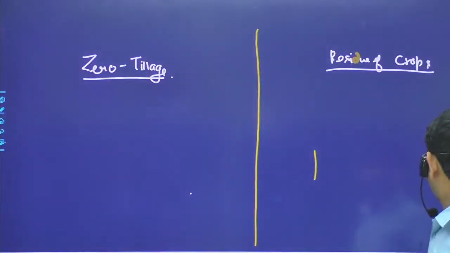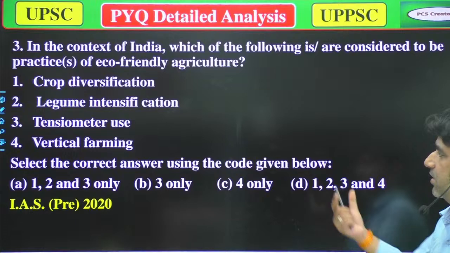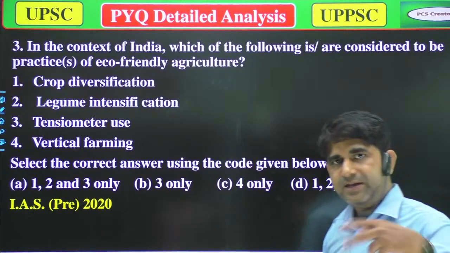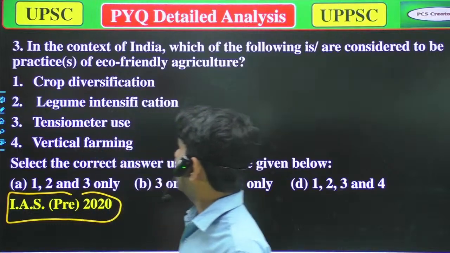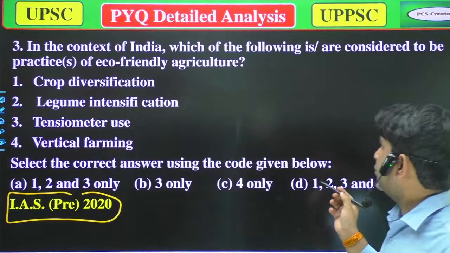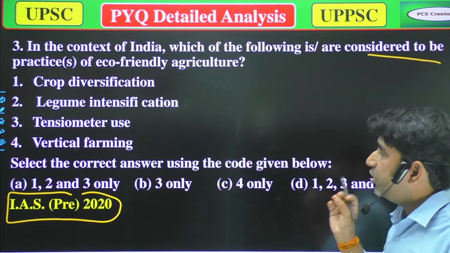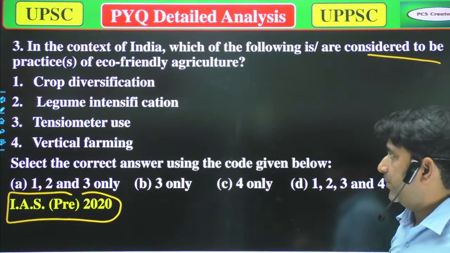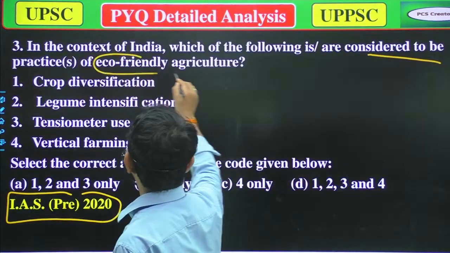Now we'll move to the next question, and our next question is again in the IES, that is in the 2020. In the context of India, which of the following is/are considered to be practice of eco-friendly agriculture? Means which of the following is the practice of eco-friendly agriculture?